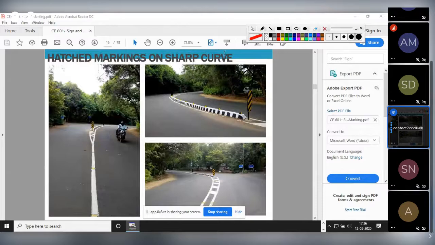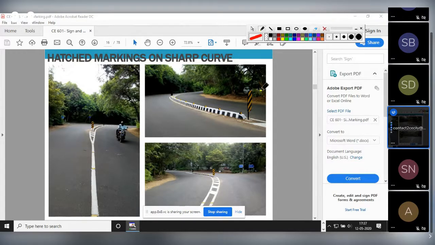Hashed marking on sharp curve. See, these are alternate black and white. All these are provided where there is a sharp curve. See here, this is a curve. In order to indicate that there is a curve, you should slow down or be more careful. So like this, markings are provided.